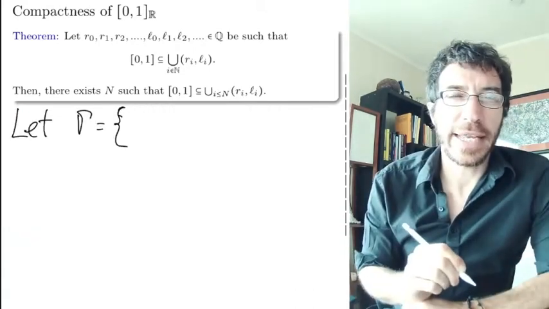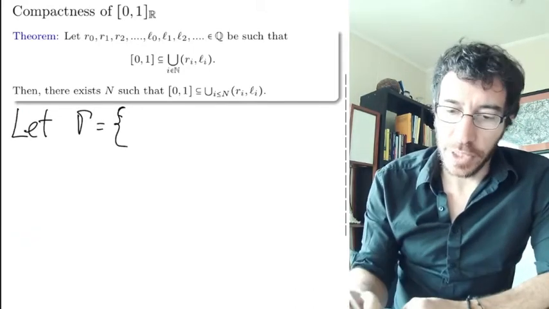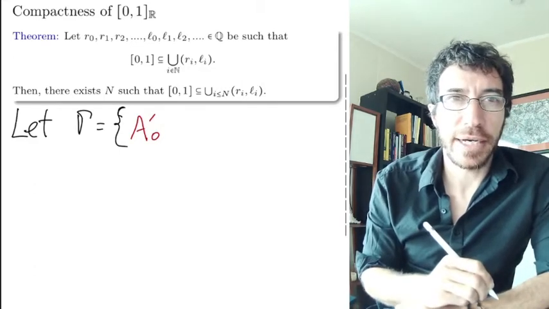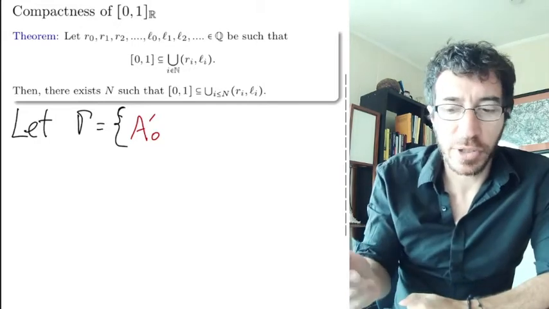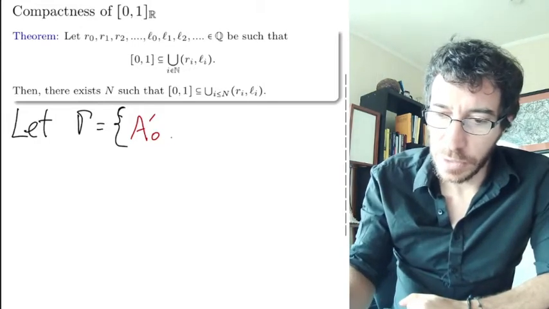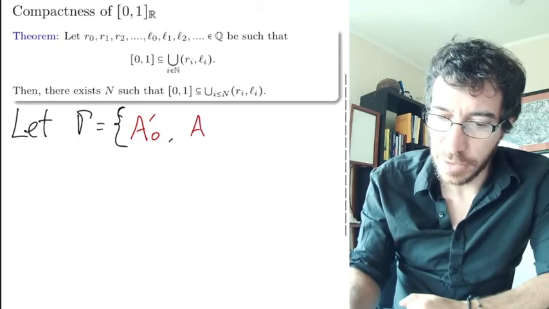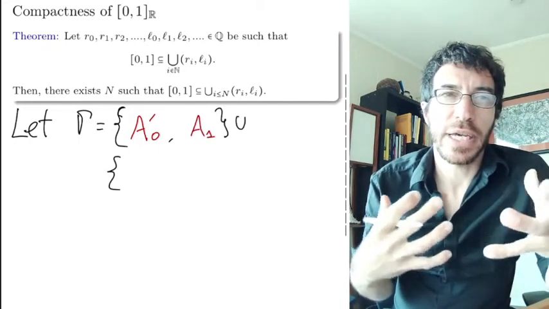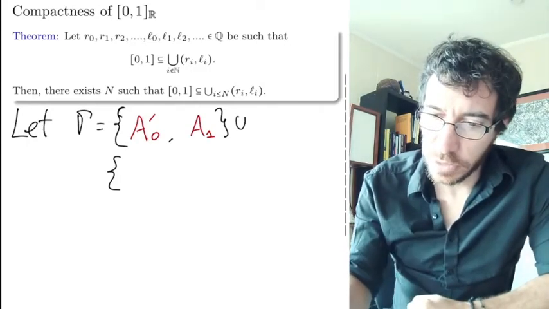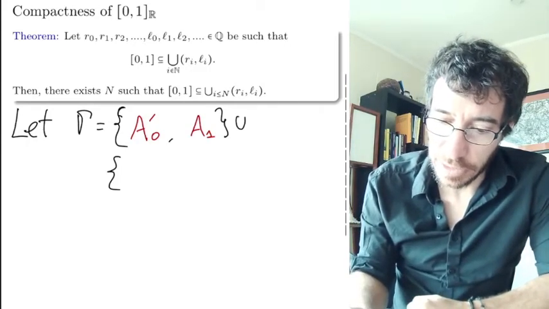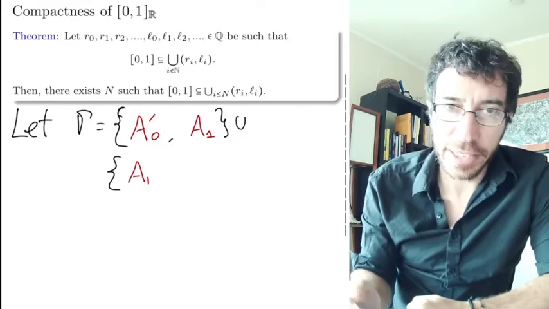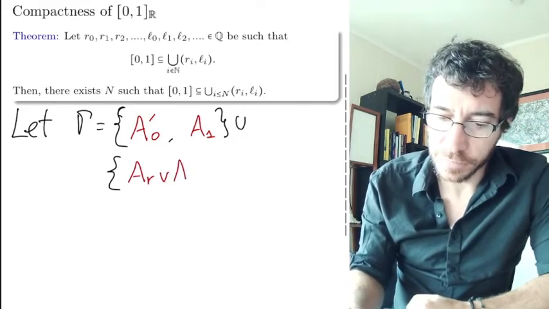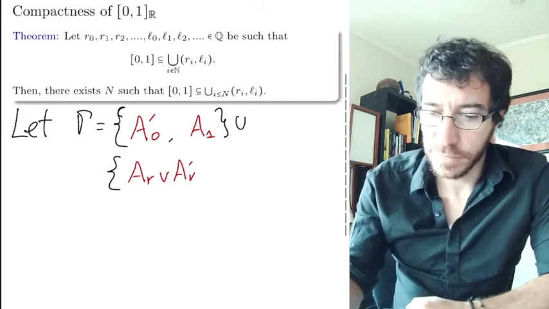Okay, so first we want to say that x belongs to [0, 1]. So we want to say x is above 0. Remember that A prime is the one that says that you're greater than or equal to this number. And we want to say that x is below 1. We want these truth assignments to behave correctly. So essentially we want to say that for every rational r, either you're less than or equal to r or you're greater than or equal to r. So that's what that has.